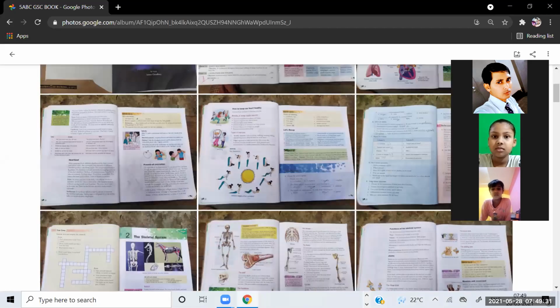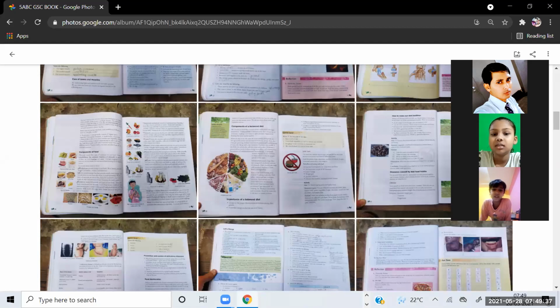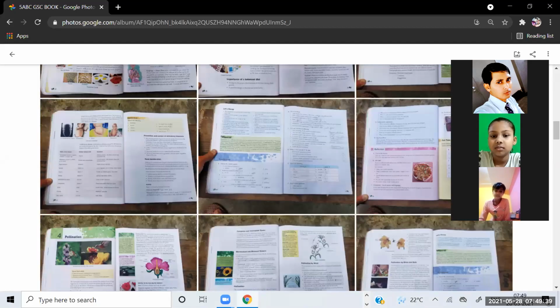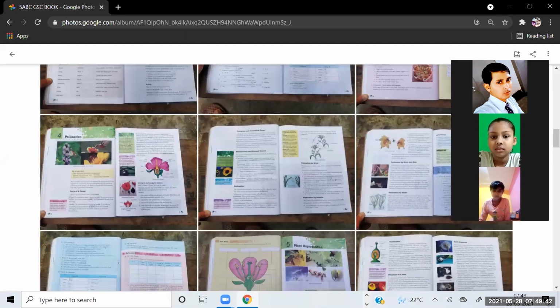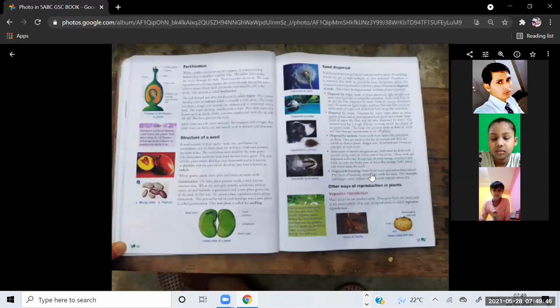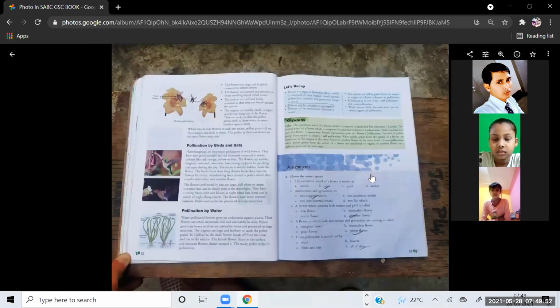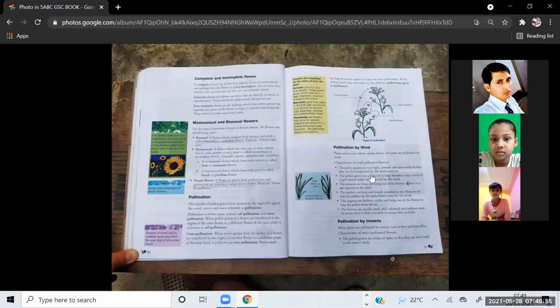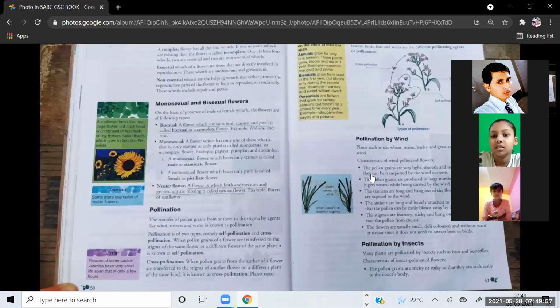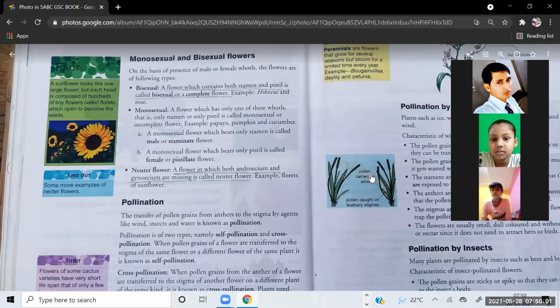Okay, no problem. Oh, page number. What did you say? Page number 51. Okay, let me check. I think this one. No, this is page number 58. Yes, sir. Okay, so let us begin.